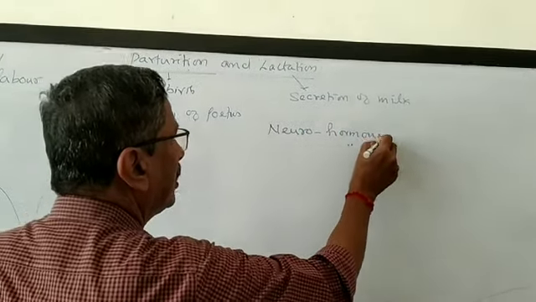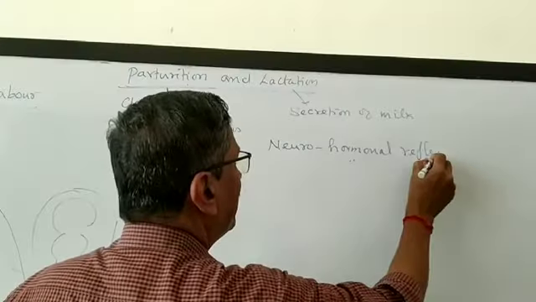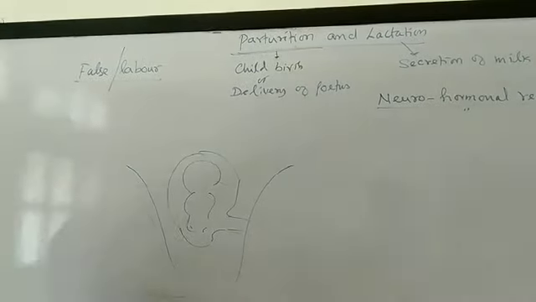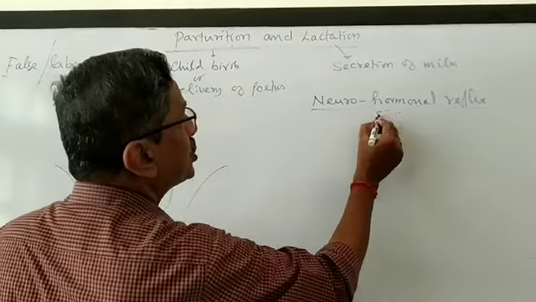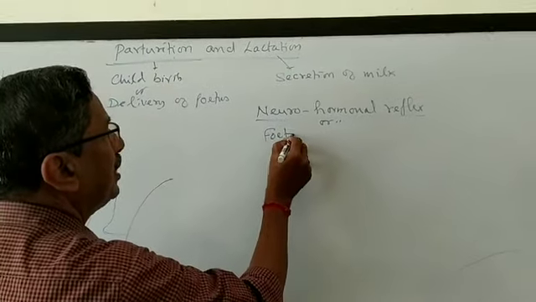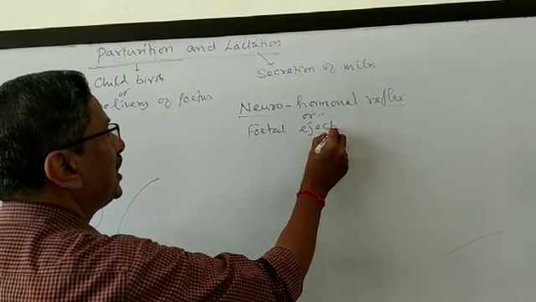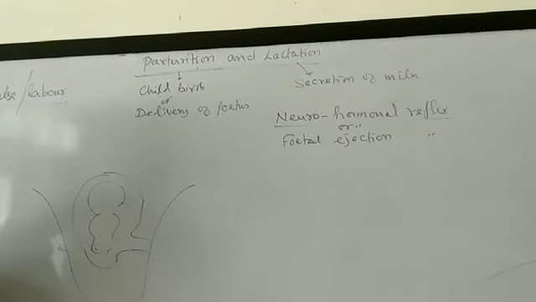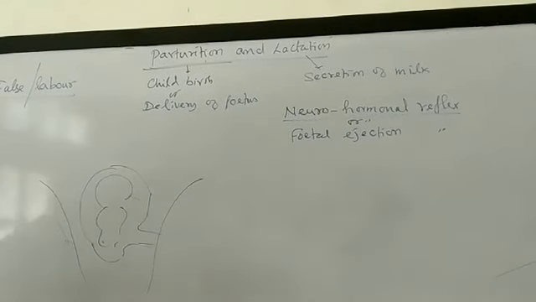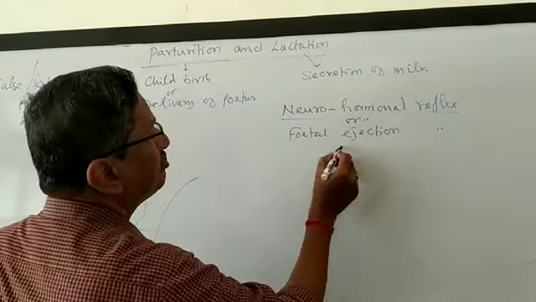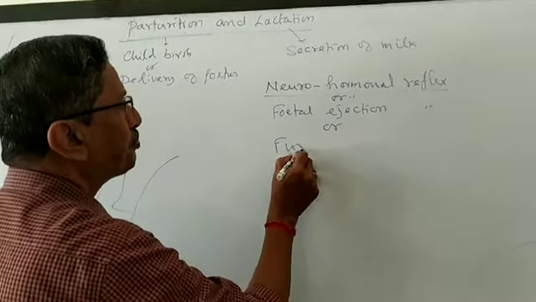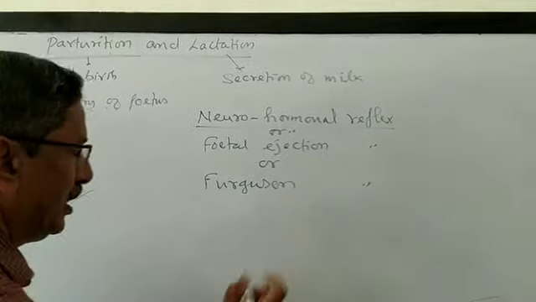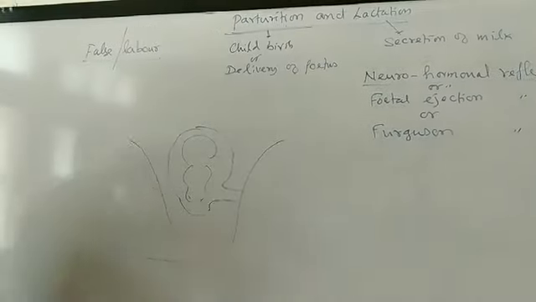So we are going to study the neurohormonal reflex. Reflex means automatic action. It is called a neurohormonal reflex. It is also called the fetal ejection reflex. Ejection means going to be delivered. It is also called the Ferguson effect or reflex. Anyway, these are the different names we are giving.